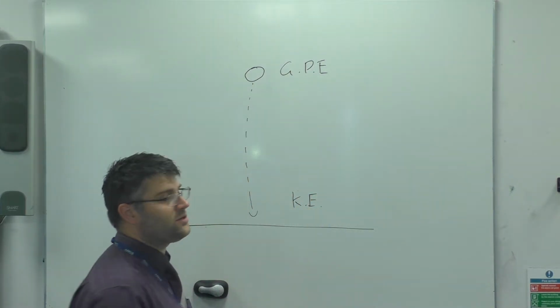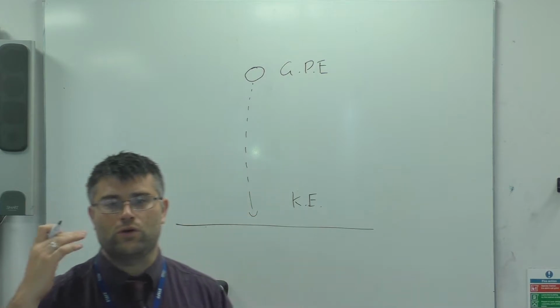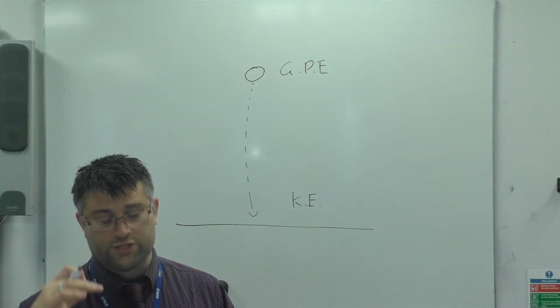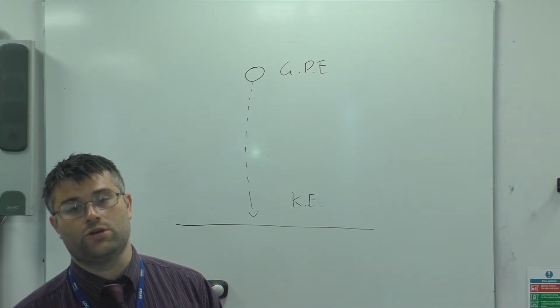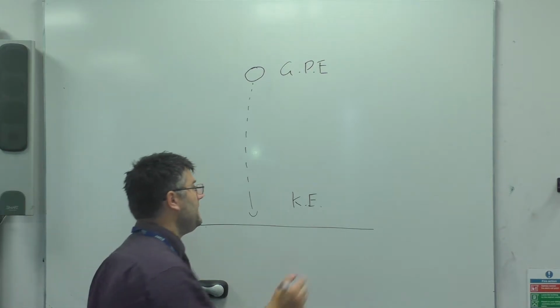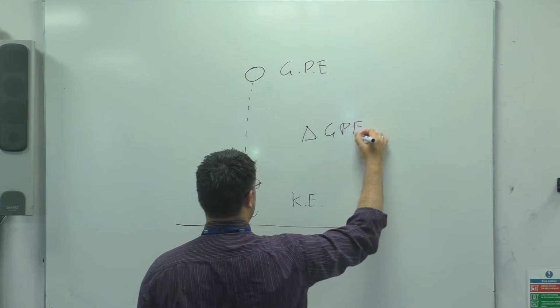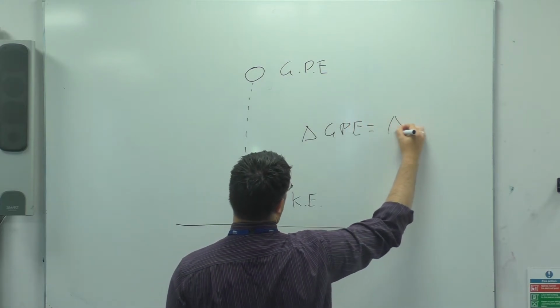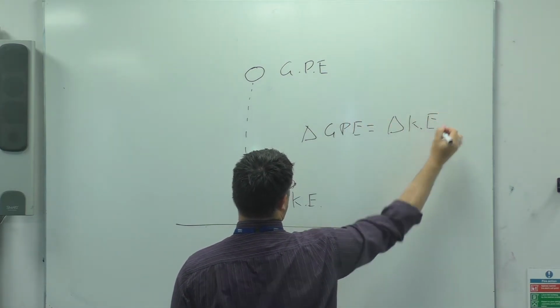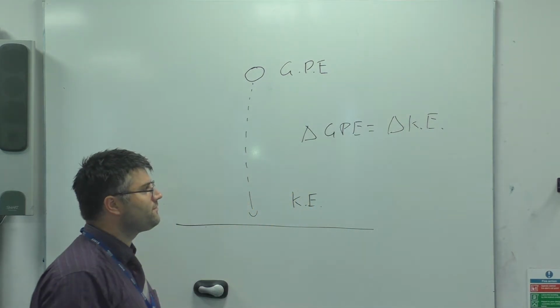As it falls, the GPE reduces and the kinetic energy increases. And so the change in GPE is equal to the change in kinetic energy.